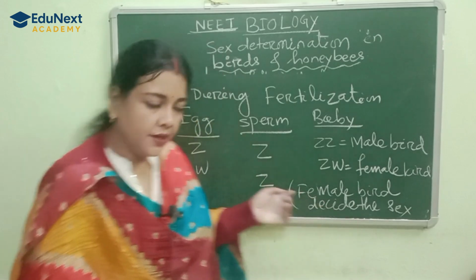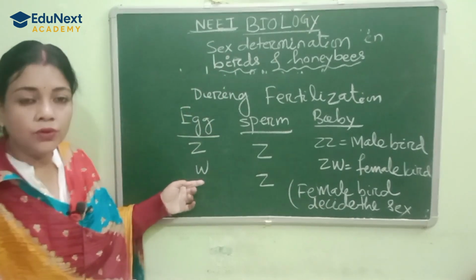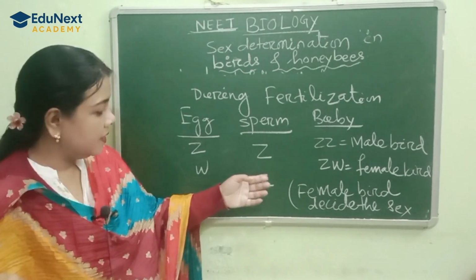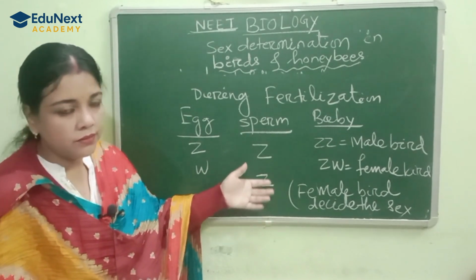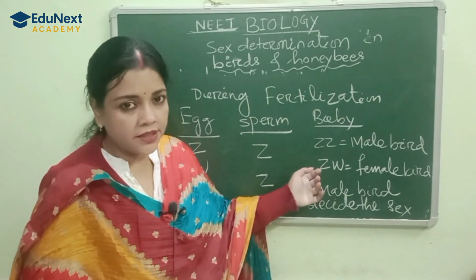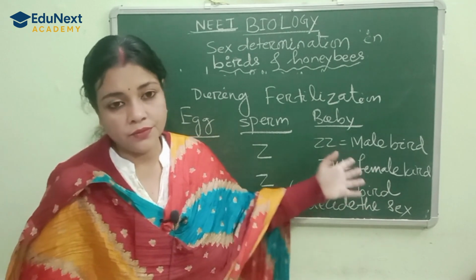Similarly, whenever the egg having a W chromosome unites with the sperm having a Z chromosome, the female bird forms, having different chromosomes from the mother and father.